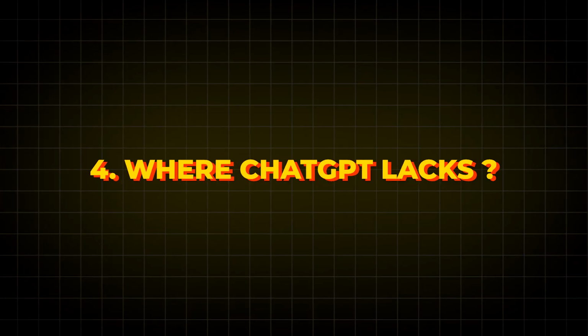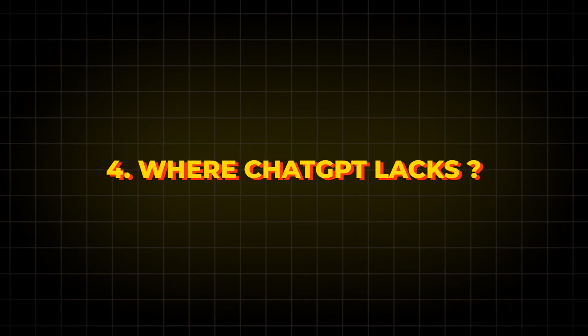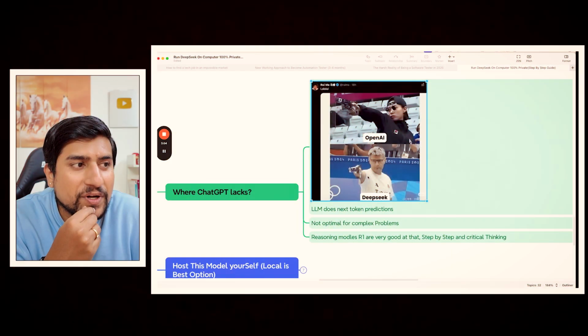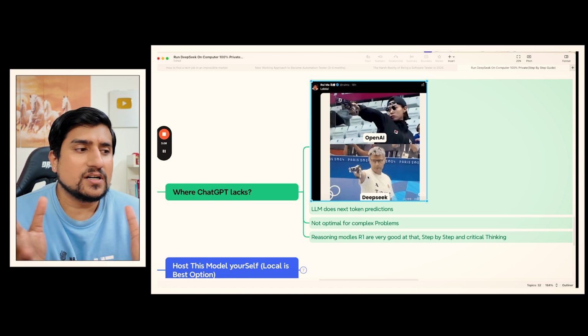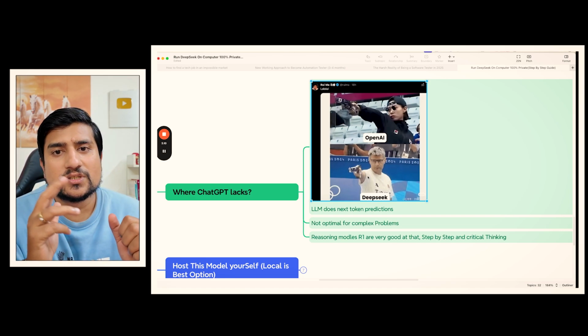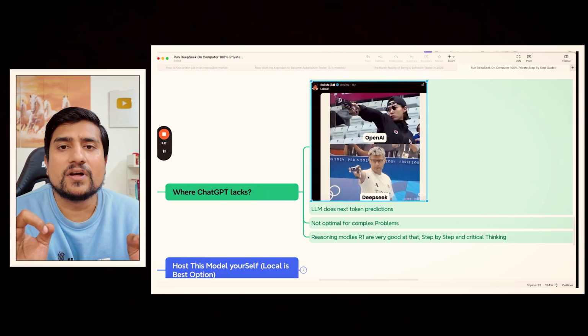Okay, so where does ChatGPT lag? Actually, this is the most important question. I remember this meme that I have seen where OpenAI has all the tools, it has all the NVIDIA graphics cards and everything, where DeepSeek comes in, shoots it, and blows everyone away.